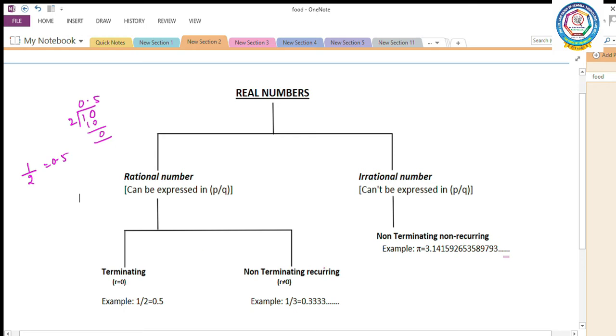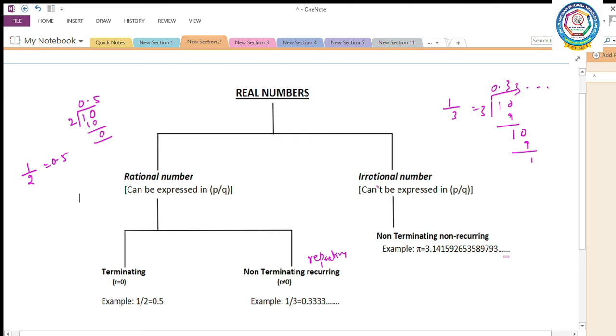Another one is non-terminating recurring. What is meant by recurring? Recurring means repeating. Without decimal expansion, I can't say whether it is a rational number or not. So, here 1 by 3. I am going to convert it into a decimal expansion. 1 divided by 3. 0.3, because 3 threes are 9, remaining 1, then 0, 3 threes are 9, 1, and so on. Here I am not getting the remainder equal to 0. But a repeating decimal expansion is coming. So it is called non-terminating, recurring or repeating.